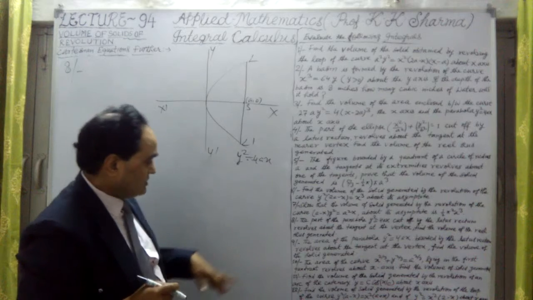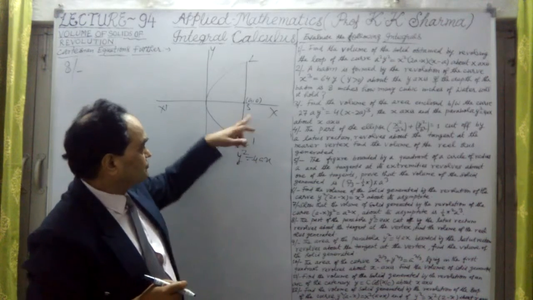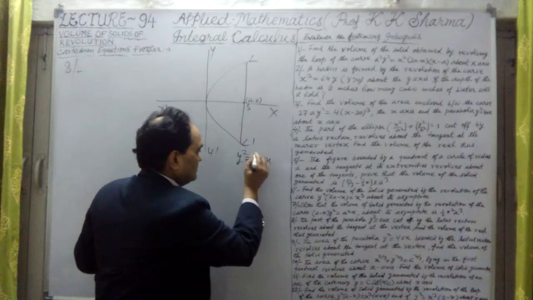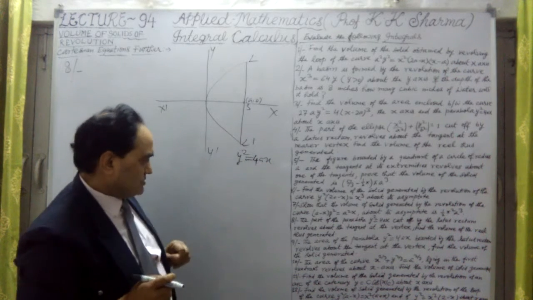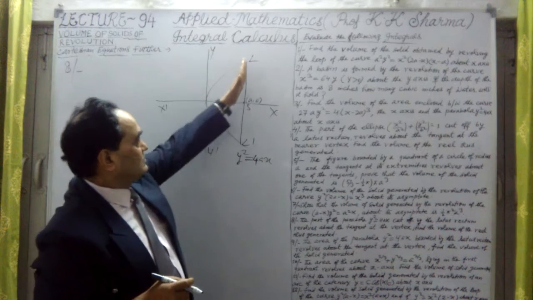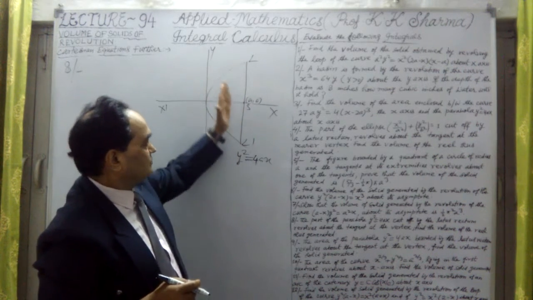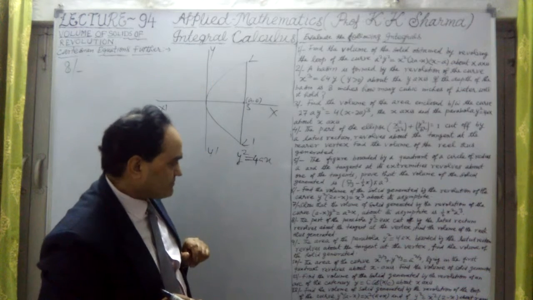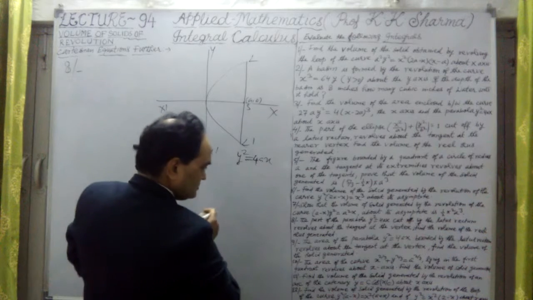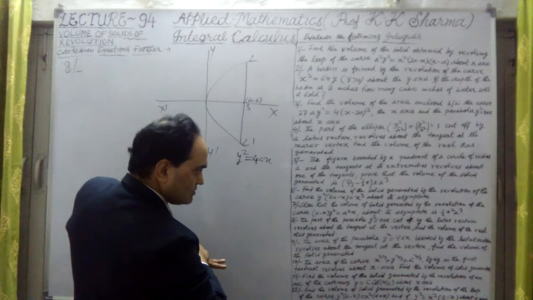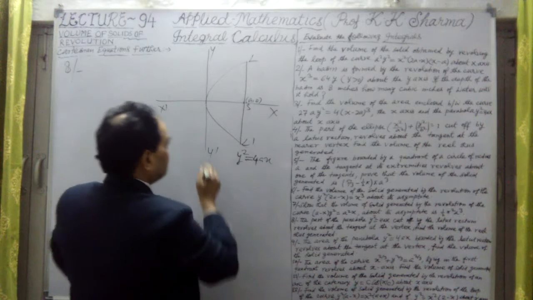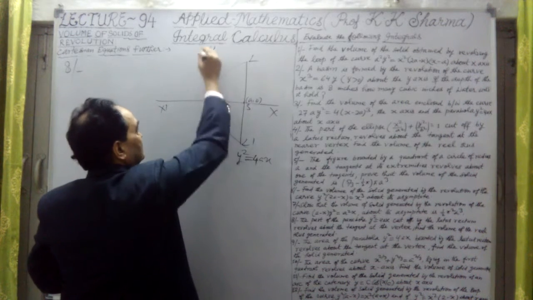Now what does it say? The part of the parabola y square equal to 4ax cut off by the latus rectum. This is the latus rectum, and it cuts off this part of the parabola. This part is revolved about the tangent at the vertex, and the tangent at the vertex is this y-axis.